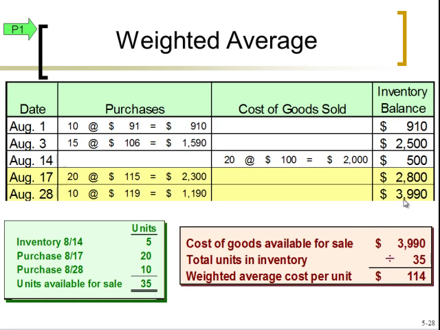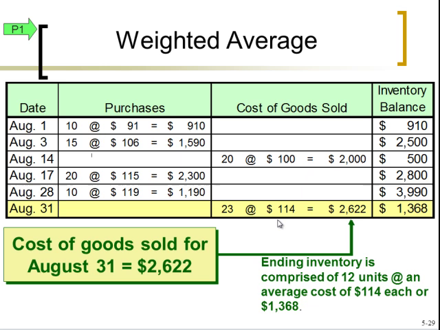So at this point, we've been keeping track of our inventory. We have a total cost of $3,990 divided by 35 units: 20 plus 10, plus we had 5 left from these earlier layers. $3,990 divided by 35 units gives us a $114 weighted average cost per unit. So we're selling 23 of them at that cost. That gives us $2,622. What's left is going to be 12 units at that $114 weighted average cost.